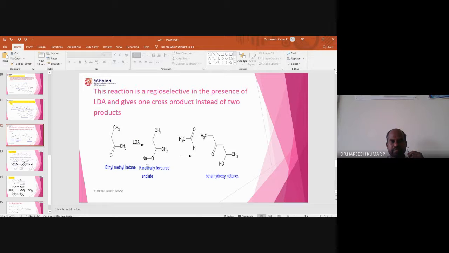So LDA, a carbonyl compound. This is the kinetically favored one. LDA captures this proton and the kinetically favored enolate is obtained, and this bond pair can come over here and attack this carbon. So that is how a beta hydroxy ketone is obtained, this position is called beta hydroxy ketone. Only one product is obtained here.